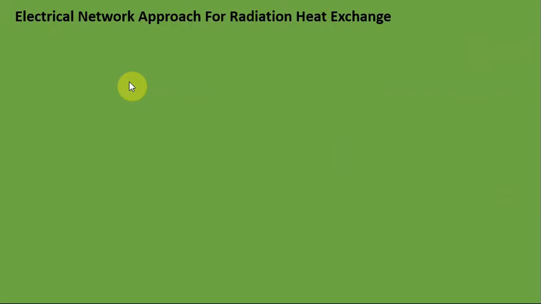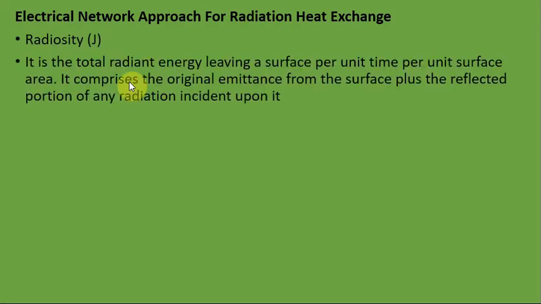Next topic is the electric network approach for solving radiation heat exchange. Before going to that topic, we need to study some terms. First one is radiosity J. It is the total radiant energy leaving a surface per unit time per unit surface area. That means it includes the original emittance from the surface plus the reflected portion of any radiation incident upon it.